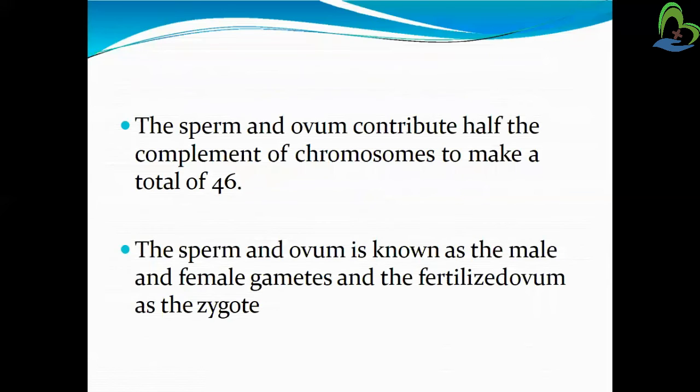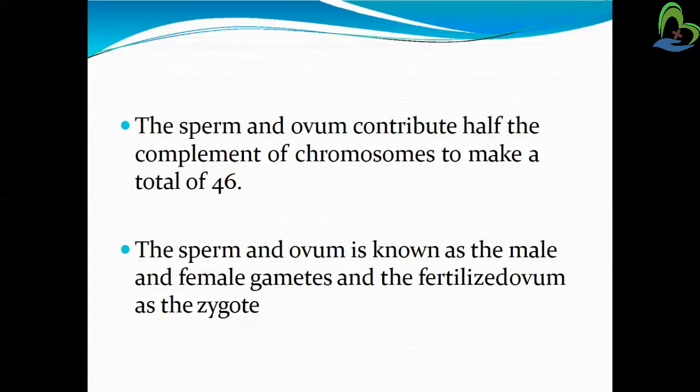The sperm and ovum each contribute half the complement of chromosomes to make a total of 46. We all know the chromosome number is 46, so sperm and ovum each contribute half of that number, meaning 23 and 23 make 46. The sperm and ovum are known as the male and female gametes, and the fertilized ovum as a zygote.